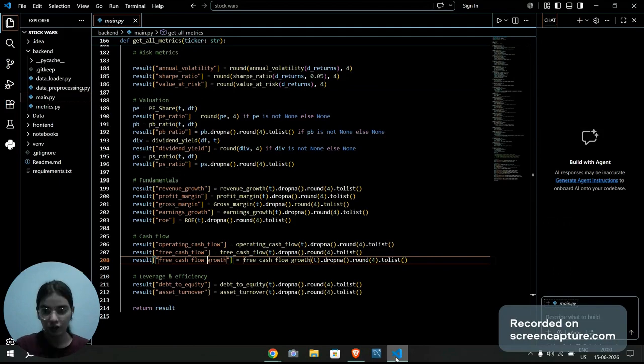Through this project, I gained practical experience, more experience in data collection and exploratory data analysis, and this was my first time with FastAPI development, so I learned something new. Then we have financial analytics, which was also new, so I had to learn and understand all the new financial terms and calculations. Then we have the machine learning integration.